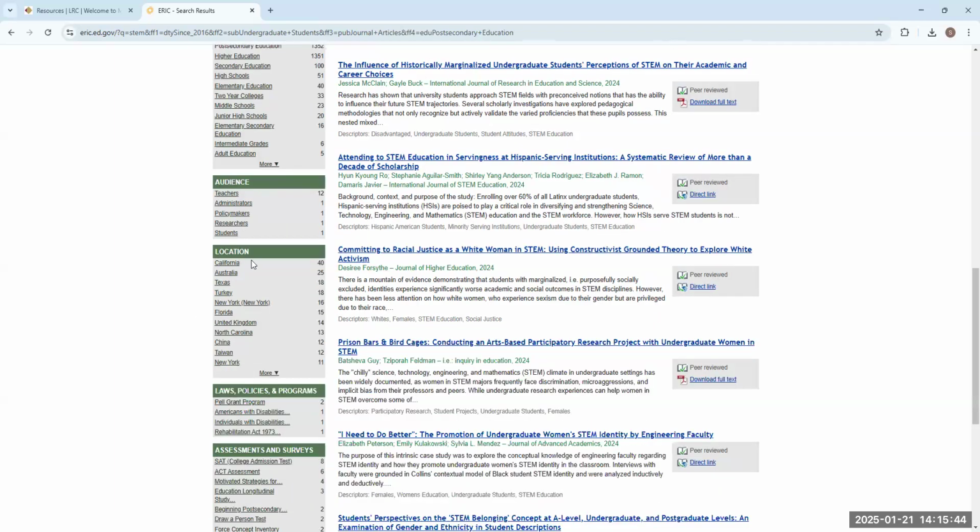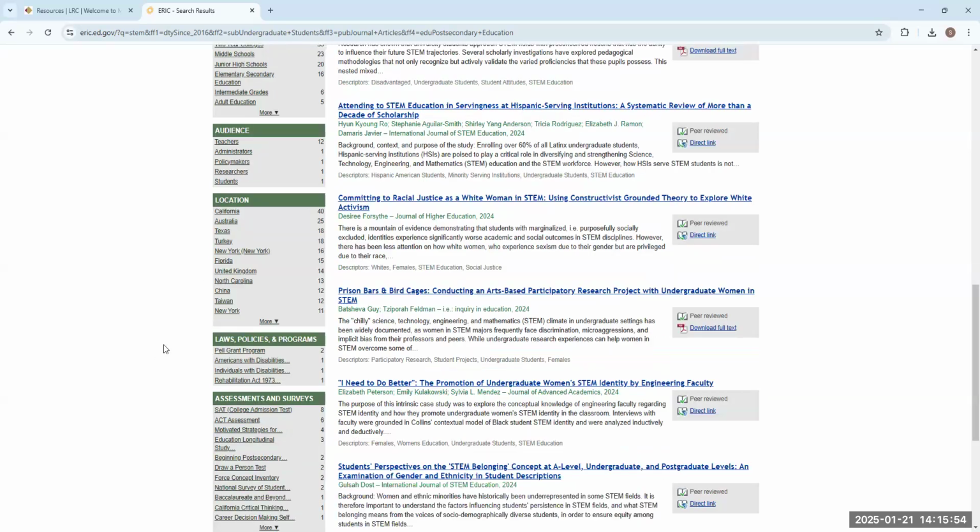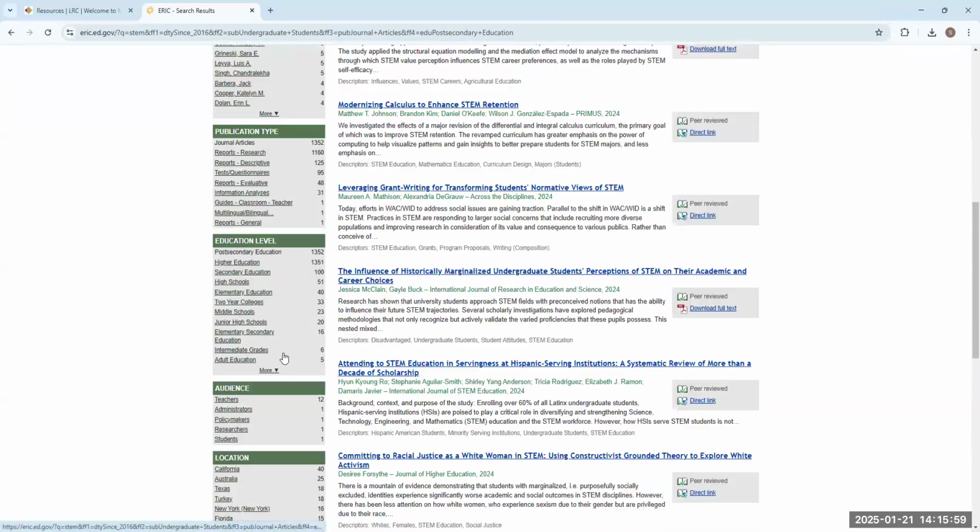Alrighty. And then you can look as well at locations. So there's all these different locations that you can take a look at. It looks to me like they separate it all out by state here in the United States, but there are also other countries that you can take a look at as well. And then that's pretty much it. So this is fantastic, right?